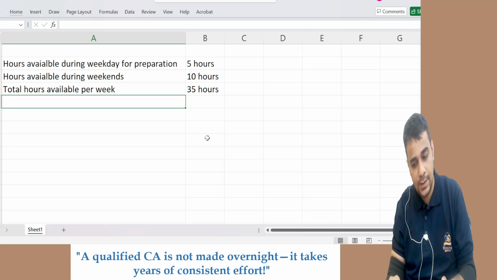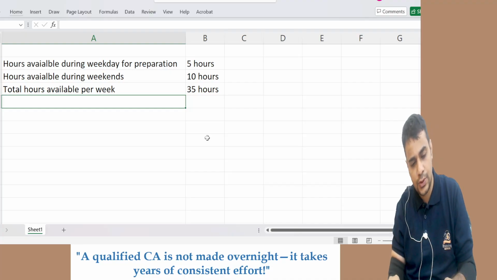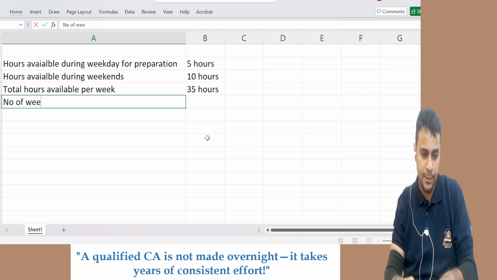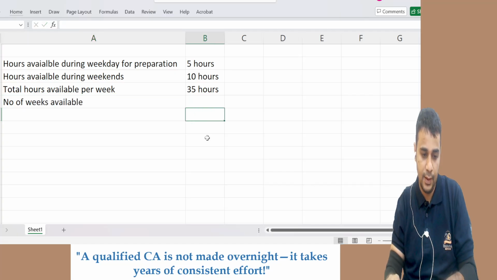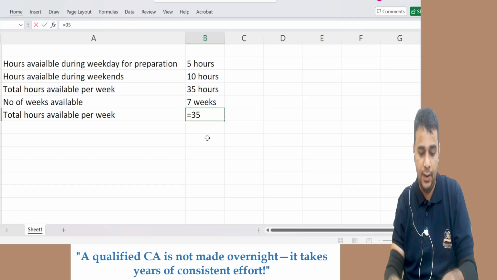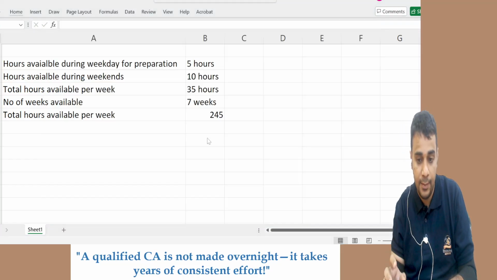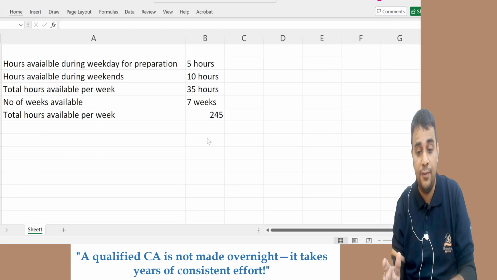We approximately have 7 weeks still available for completing the preparation, closer to your exam. So number of weeks available, 7 weeks. Total hours available, 35 into 7, 245 hours. If this is what is available with you, then I find it very difficult to say that you can do both the groups, because it can be challenging.